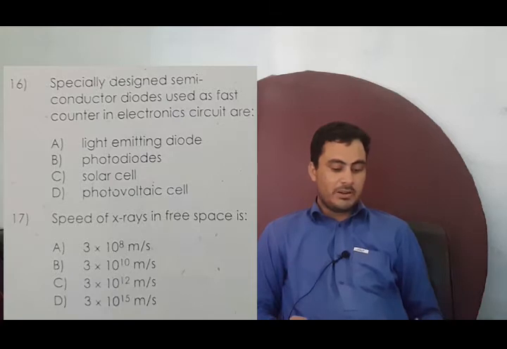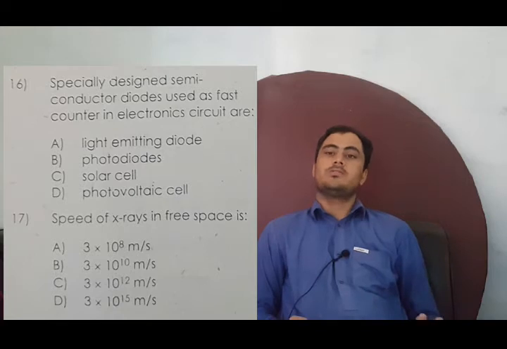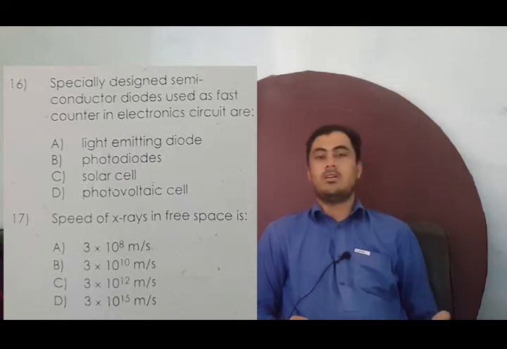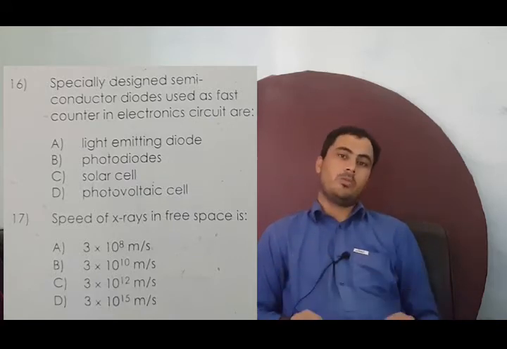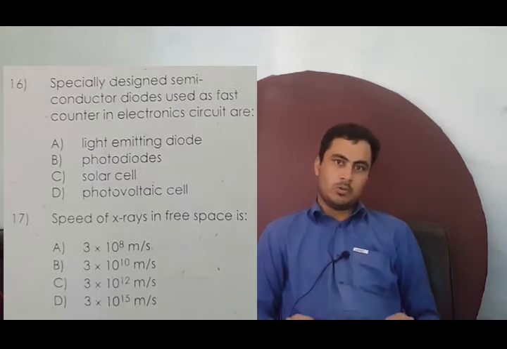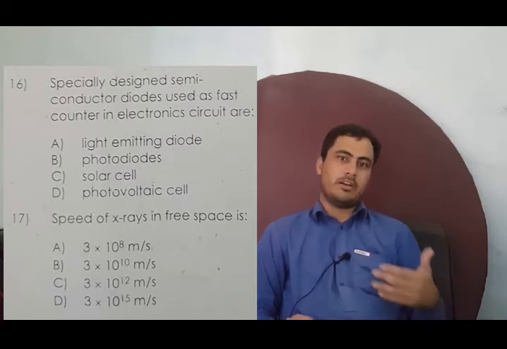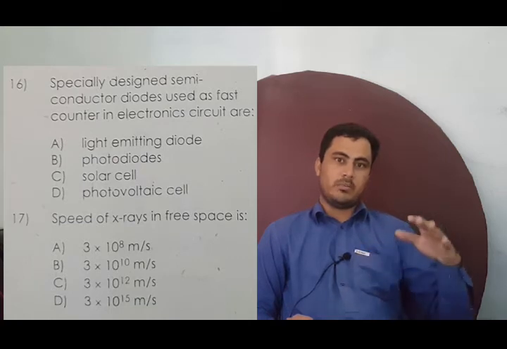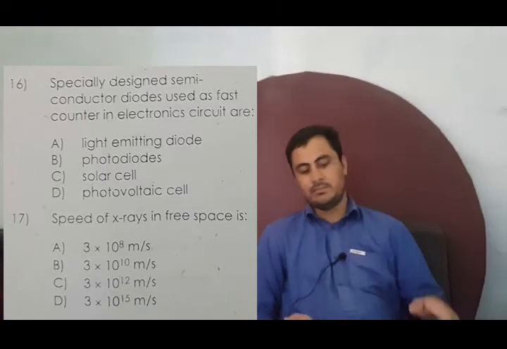Now in 17, the speed of X-rays in free space is what? The correct option is option A, 3 cross 10 power 8 meter per second. Why? Because you people know very well that the speed of all electromagnetic waves is 3 cross 10 power 8 meter per second. So if we talk about the speed of X-rays, radio waves, gamma rays, infrared, visible light, etc., all of these possess a speed of 3 cross 10 power 8 meter per second.